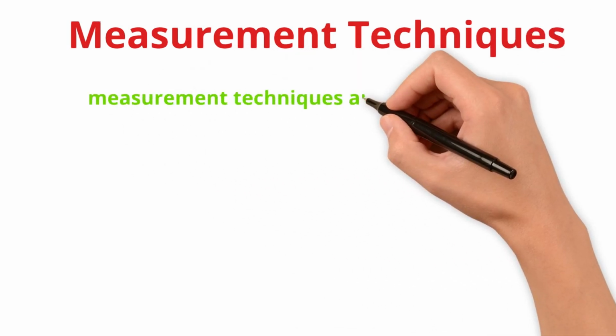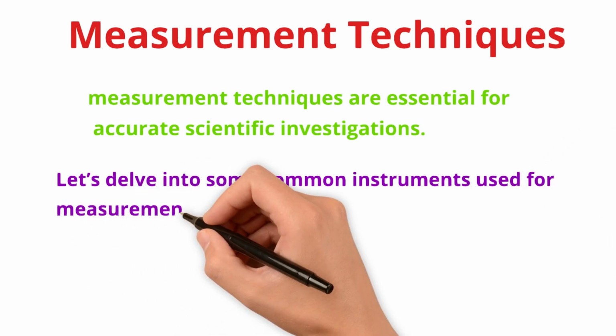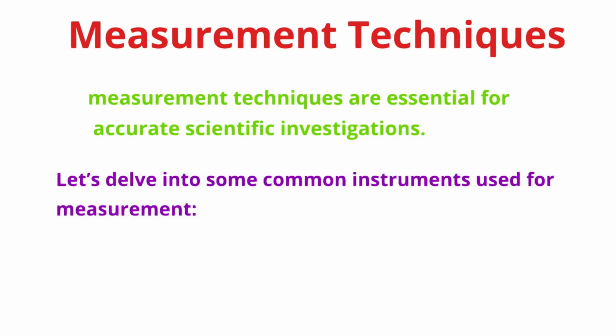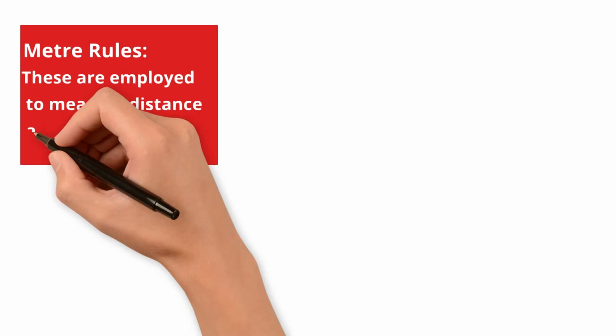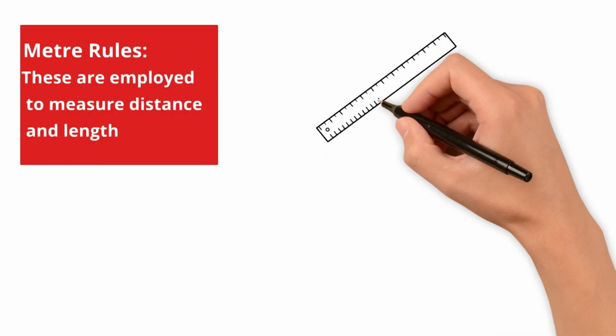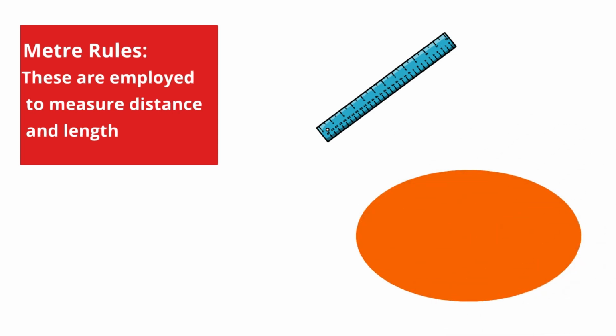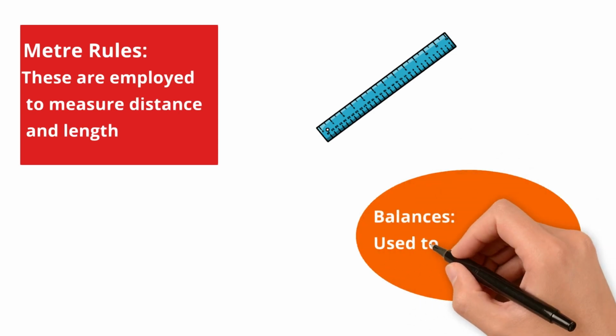Next, we'll start with the measurement techniques. Measurement techniques are essential for accurate scientific investigation. With these techniques, your investigation will not only be accurate but also recognized by the world. There are some instruments which are used to measure these various parameters that we'll see one by one. The very first one is the meter rule. These are employed to measure distance and length. We are very much familiar with the scale, which is the meter rule, that is used to measure various lengths and distances.